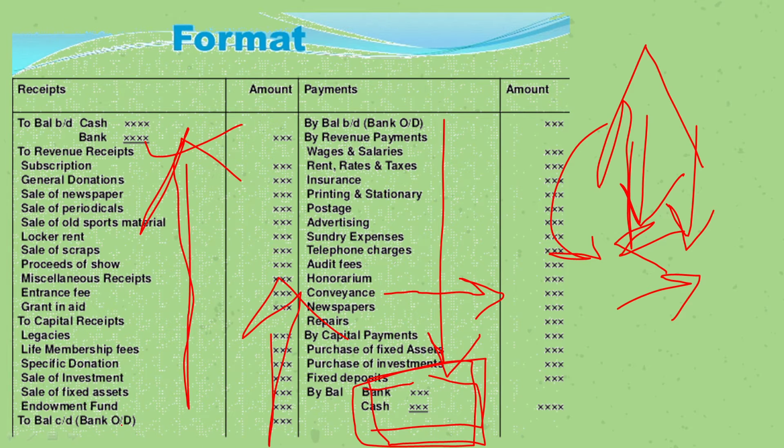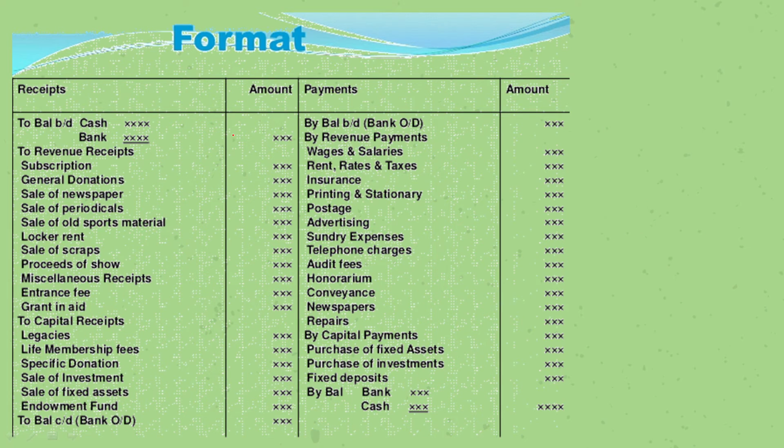We can even have a bank overdraft, and if we have a bank overdraft, we are going to write it on the debit side. Good. Okay, I hope this is clear. If it's not, then go practice a few formats of receipt and payment account. Otherwise, you'll not understand what's going forward. Look, it's really simple. It's just like a cash book.